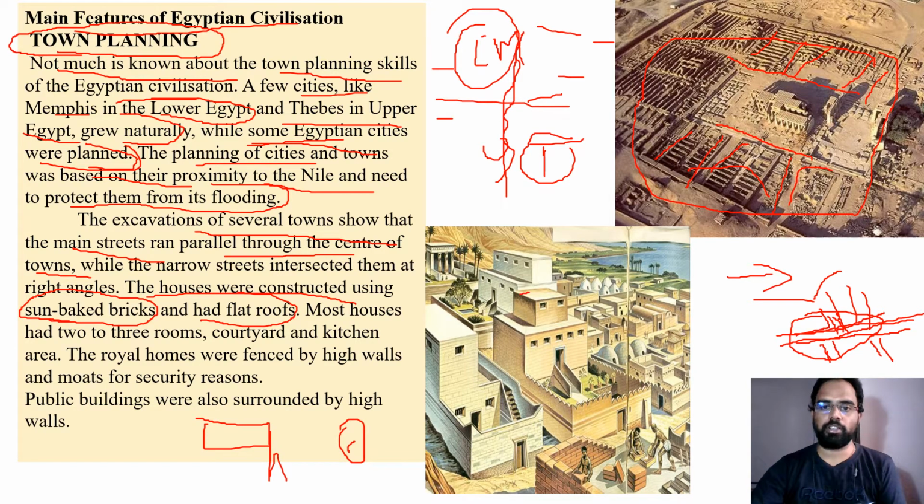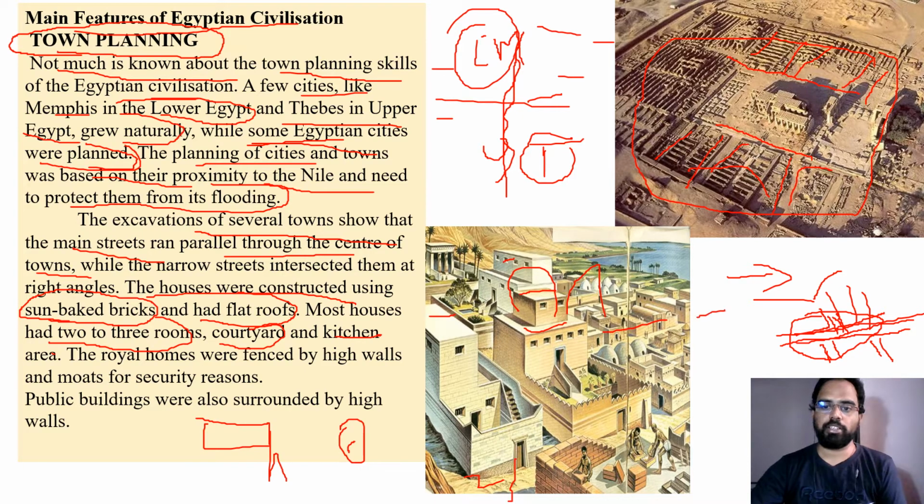If this is the roof of every house, they are flat. There is no dome shape, nothing like that. They are very flat. And most houses had 2 to 3 rooms, a courtyard, which means an open area, and a kitchen area.